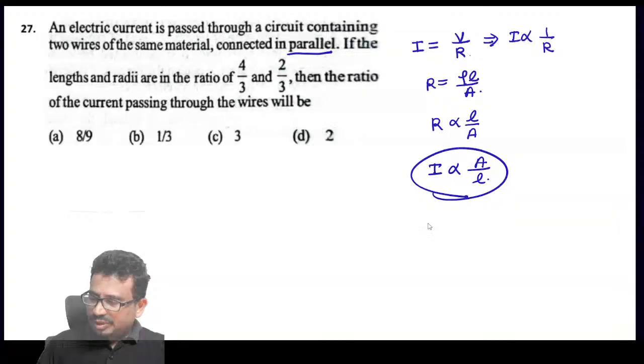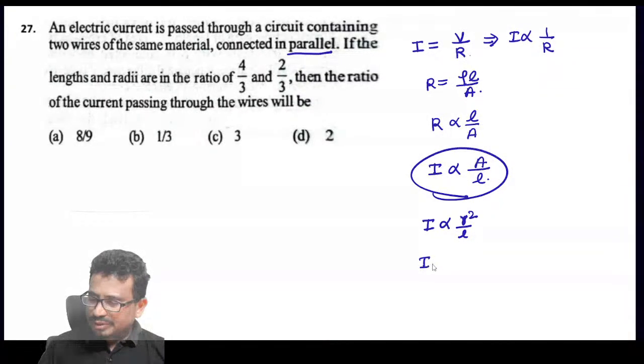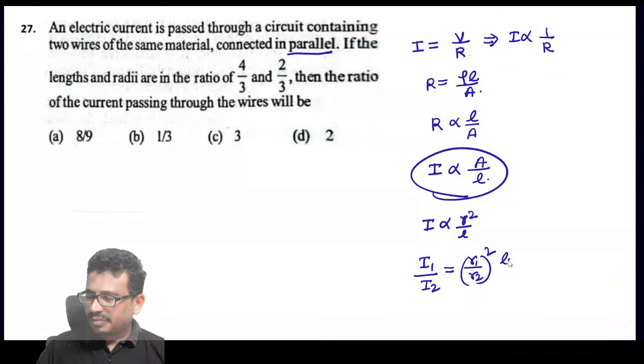So I is proportional to r square by L. So I1 by I2 is equal to r1 by r2 whole square, times L2 by L1.